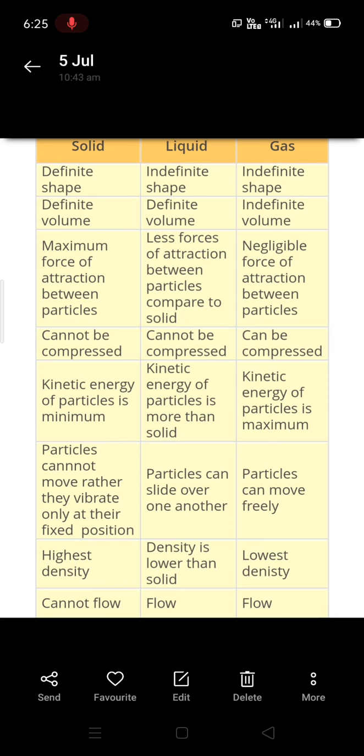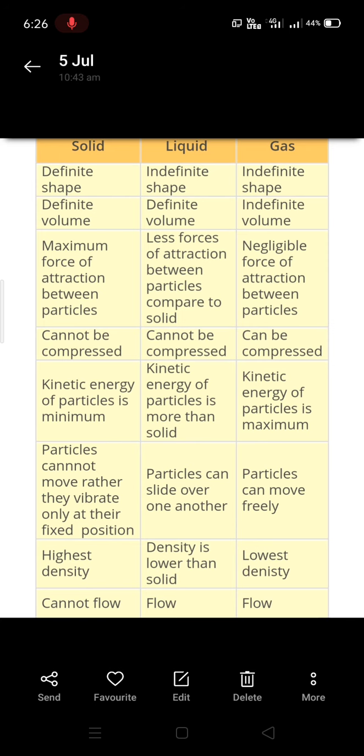And force of attraction is very, very high for solids compared to liquids, compared to gases. Solids cannot be compressed, liquids also cannot be compressed much, gases can be compressed. Kinetic energy of gas is very high compared to liquids, compared to solids. Particles in solids do not move, they just vibrate in their fixed position, whereas in a liquid they can slide over one another. In gases they can move easily in any direction.